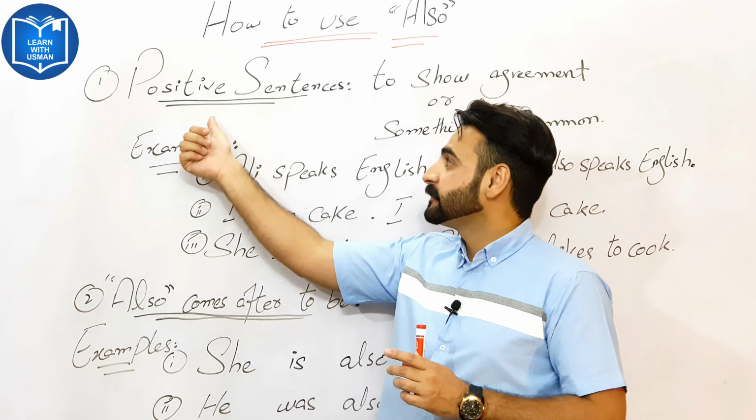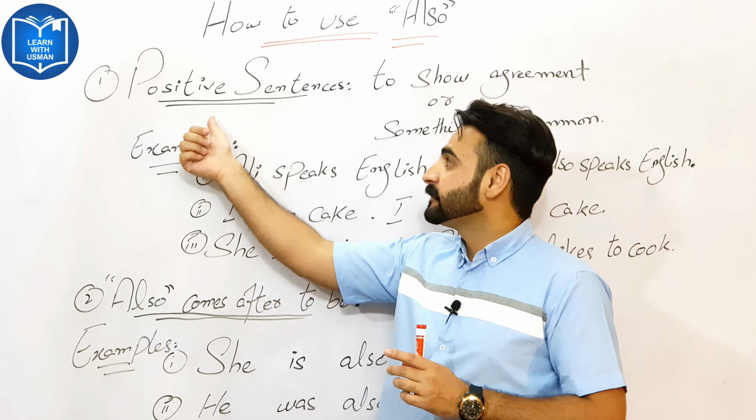Got my point? The second one is: I love cake. I also love pizza. The third one is: she likes to eat. She also likes to cook. To show agreement in this example, or something in common.